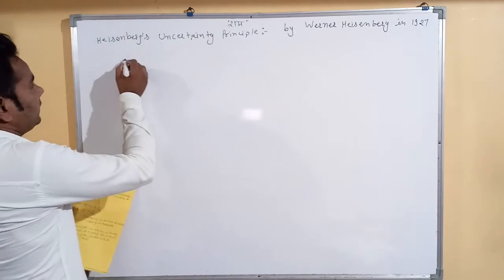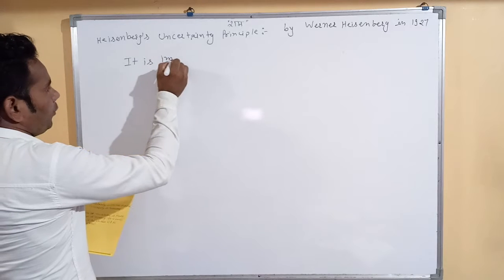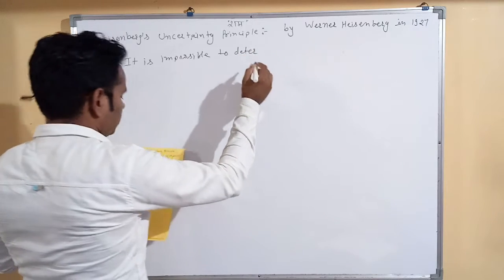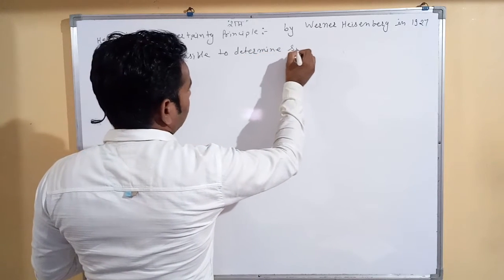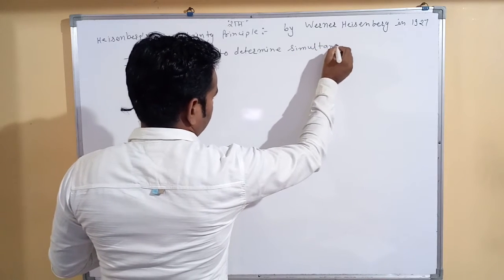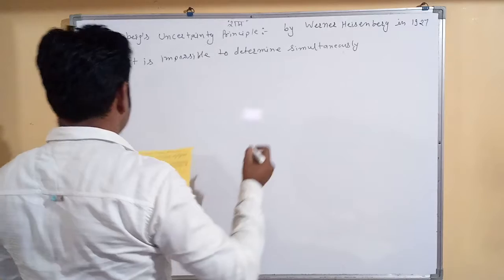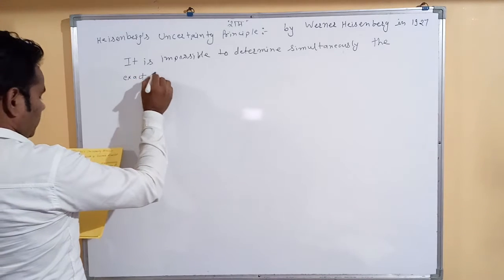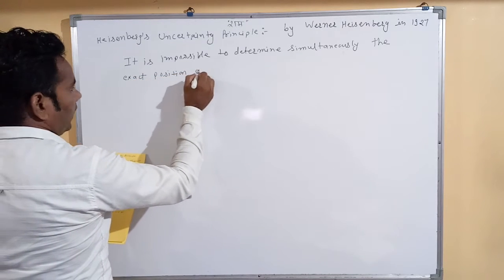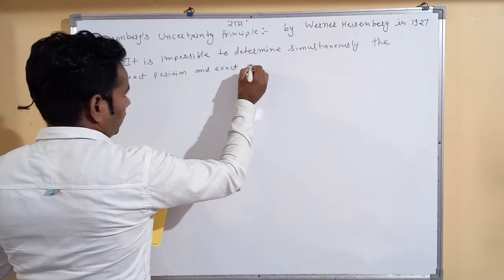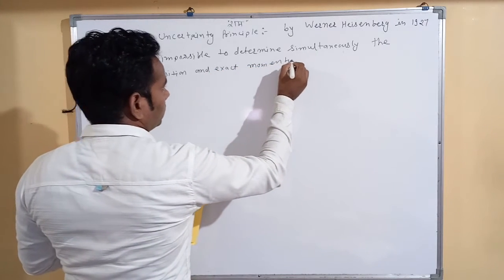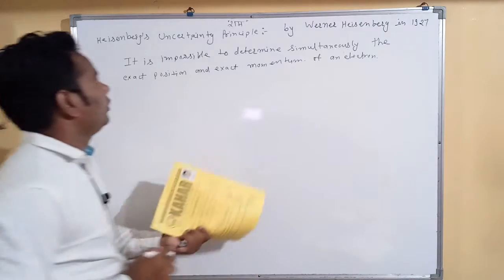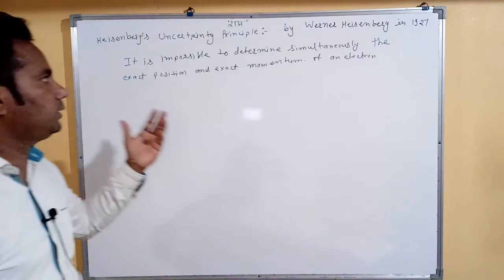So its principle is: it is impossible to determine simultaneously the exact position and exact momentum of an electron. This is the law, or principle, of Heisenberg uncertainty.